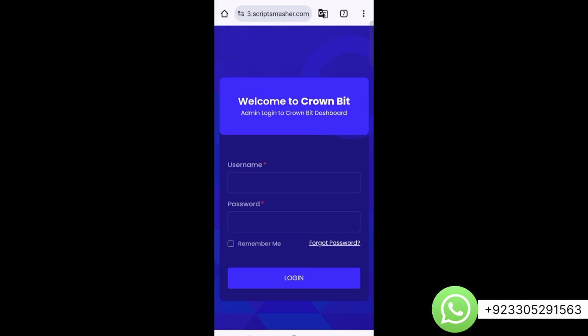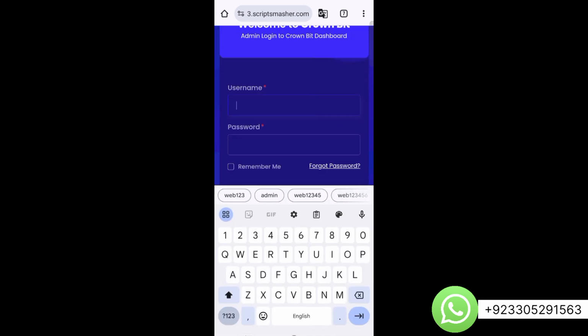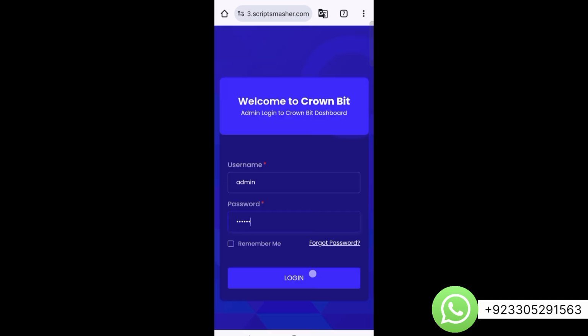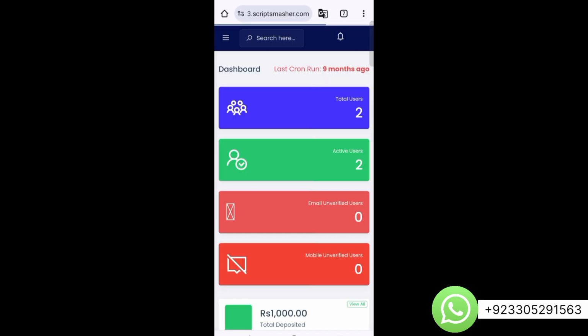So viewers, here you can see that I'm on the admin login page of this website. Now here I have to enter my username and password in order to log in as an admin of this website. So I will enter my details, and after entering these admin credentials, just click on login and it will log you into your admin panel. So viewers, here you can see that we have successfully logged into the admin panel of this website.